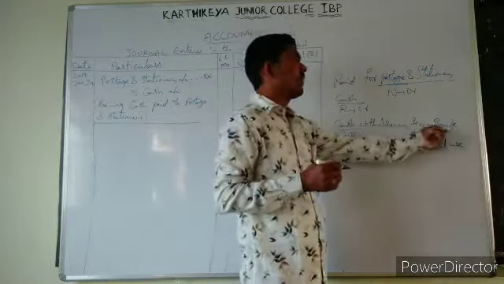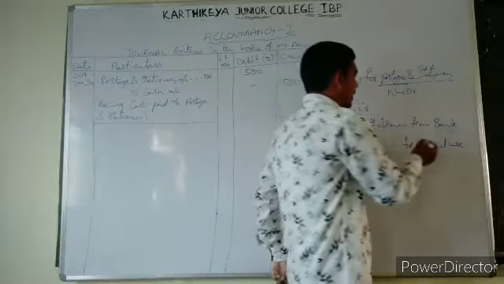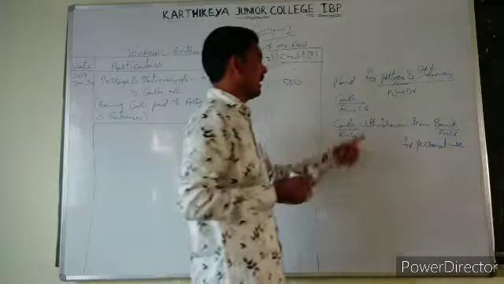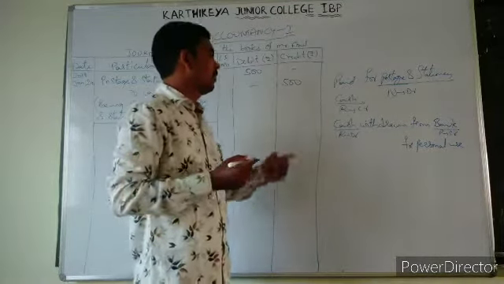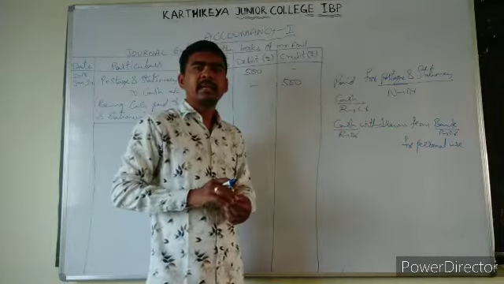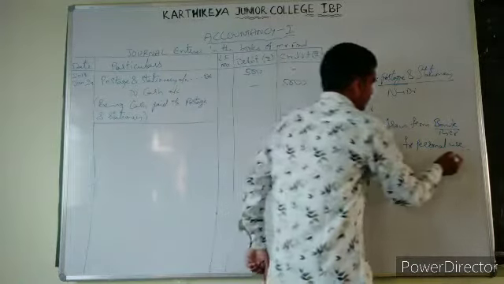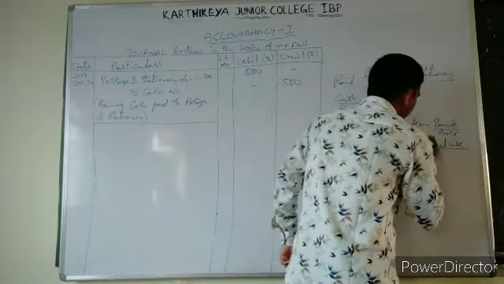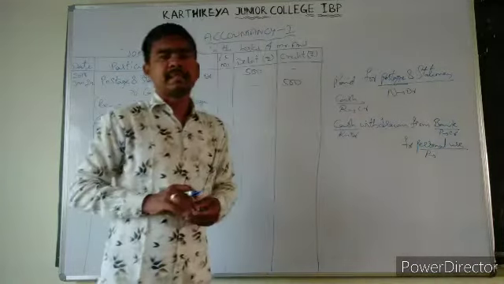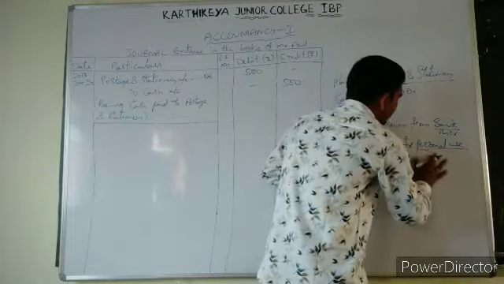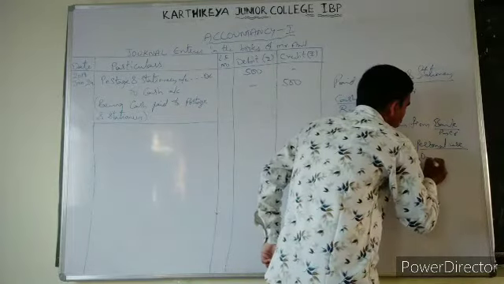Next, withdrawn from bank, so bank will be a giver, credit. And who is taking here? Personal expenses means the proprietor is the receiver, right? So in personal expenses, we need to say it as drawings.